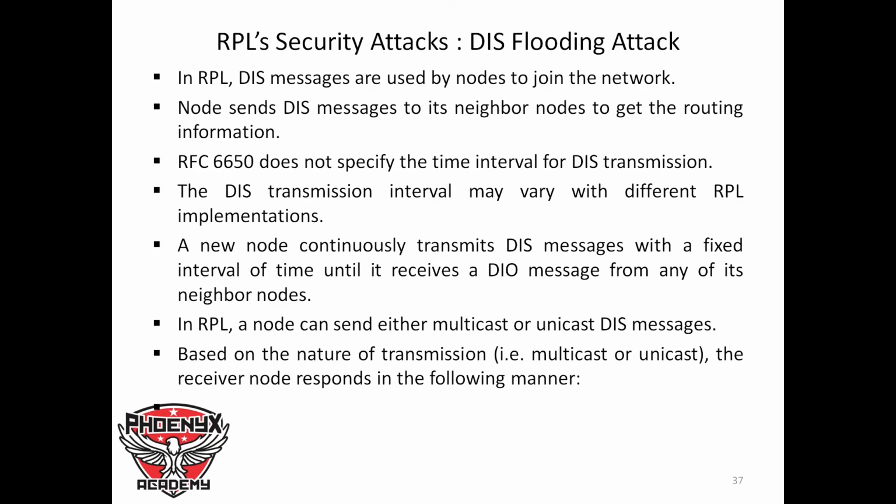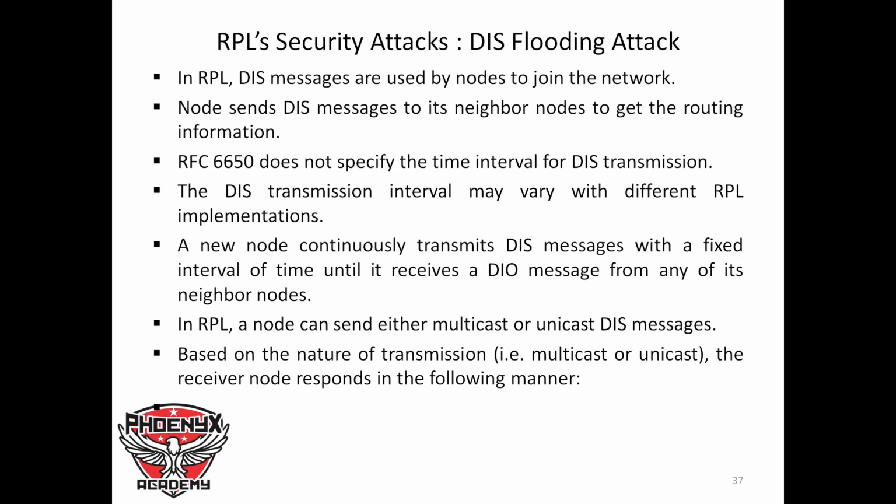Now we move to another attack called the DIS flooding attack. In RPL, these messages are used by a node to join the network. A node sends this message to its neighbor nodes to get the routing information. RFC 6550 does not specify a time interval for this transmission. This transmission interval may vary with different RPL implementations. A new node continuously transmits these messages.